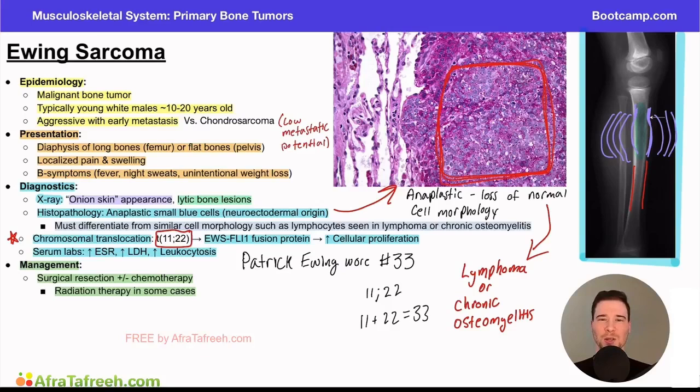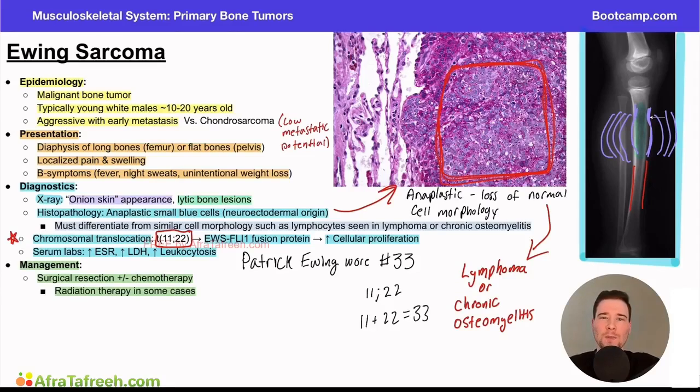Well, as I'm sure you are listening closely to this video, we know that Ewing sarcoma is most likely associated with the 11;22 translocation. But you can imagine in testing, right? They're going to give you all different options. They're going to give you the 14;18. They're going to give you the 8;14 translocation. They're going to throw all kinds of numbers at you, right? Maybe the 9;22, the Philadelphia chromosome.